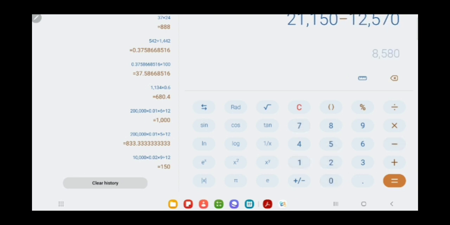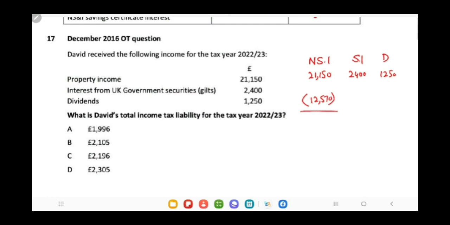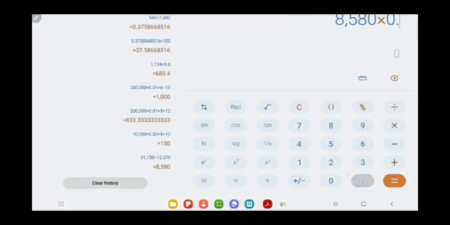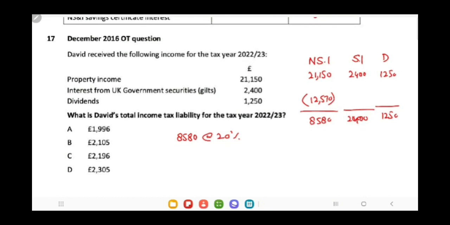So it is 8,580. And the total income would be approximately, this would be around 12,000. So first we need to consider the tax liability on the non-saving income. This is 8,580 at the rate of 20%. So this will be 1,716.